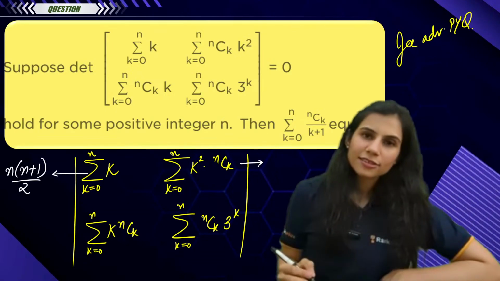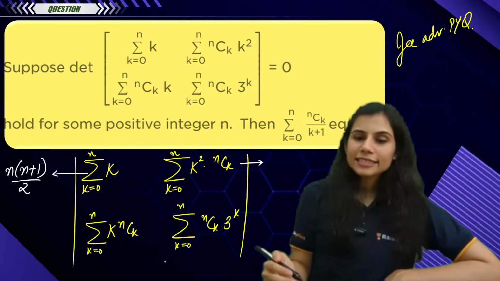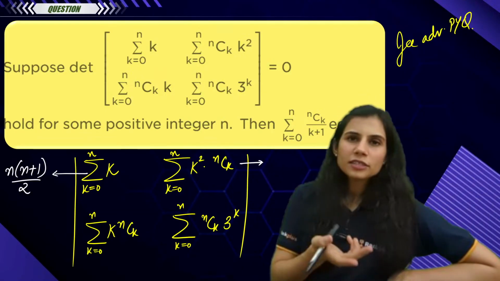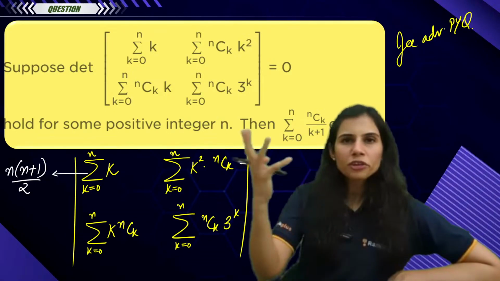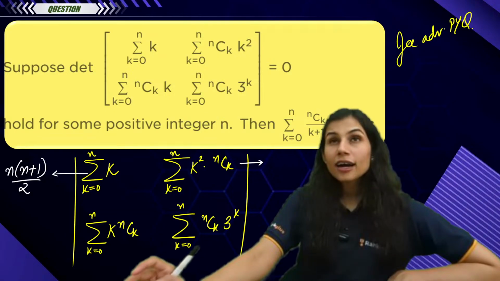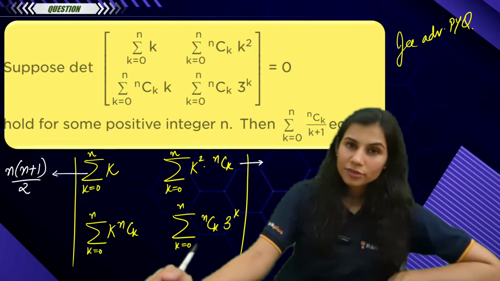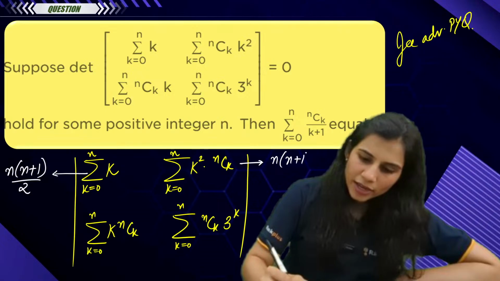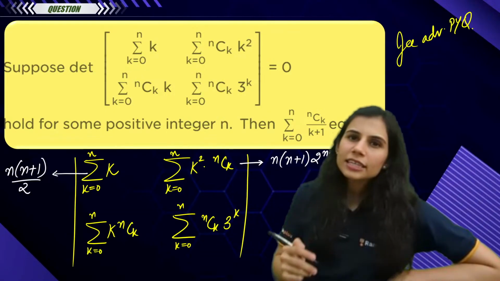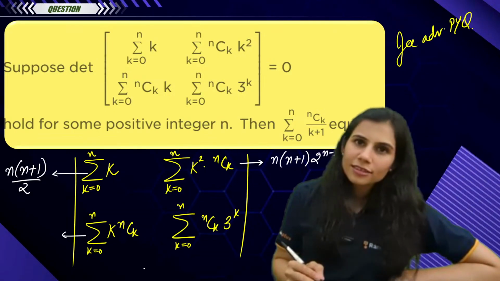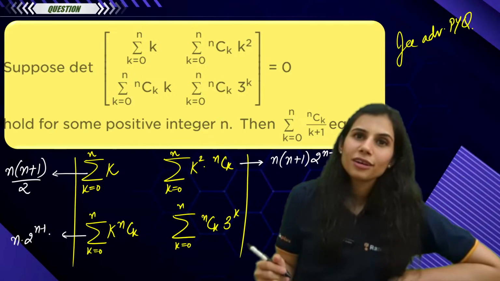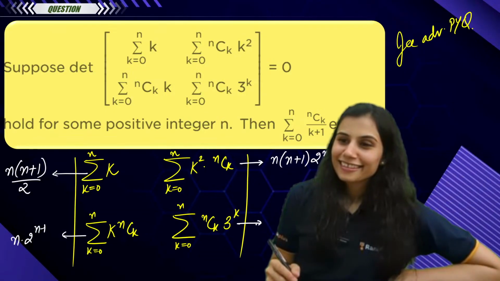What about this? Summation k square nCk, k going from 0 to n. Write it 0 to n or 1 to n, it's the same thing, because the first term corresponding to k equal to 0 will be 0 only. It will not contribute anything to my answer of the series. Summation r square nCr is n(n plus 1) 2 to the power n minus 2, we just learnt. Type 3 series. What about this? Summation r nCr, which is n into 2 to the power n minus 1. Bingo.